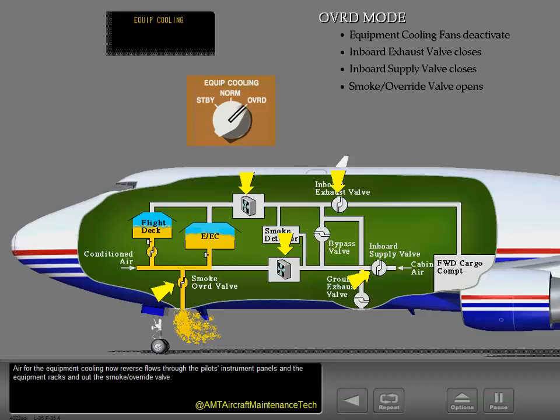Air for the equipment cooling now reverse flows through the pilot's instrument panels and the equipment racks and out the smoke override valve. The amount of airflow through the equipment cooling system varies with differential pressure.